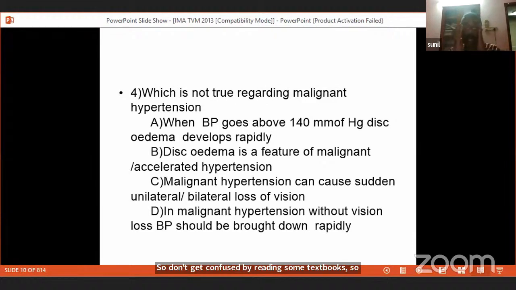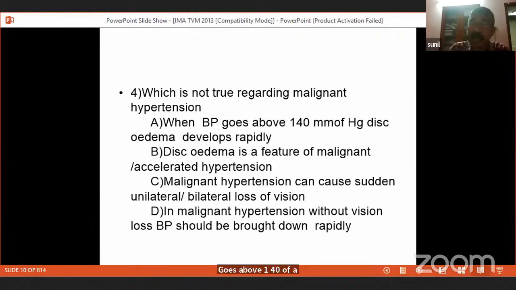Which is not true regarding malignant hypertension? When diastolic BP goes above 140 millimeters of Hg, dyskidema develops rapidly. I've already told you dyskidema is a feature of malignant or accelerated hypertension. Malignant hypertension can cause sudden unilateral or bilateral loss of vision. Yes, it is a feature of malignant hypertension.